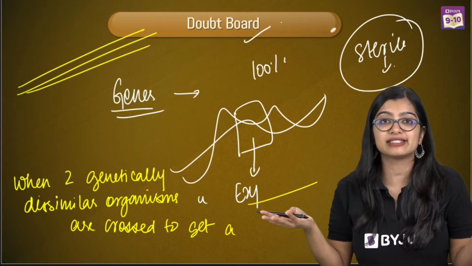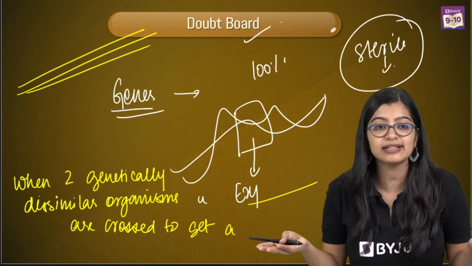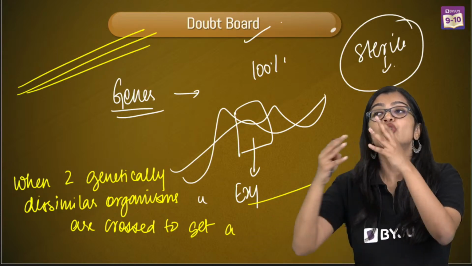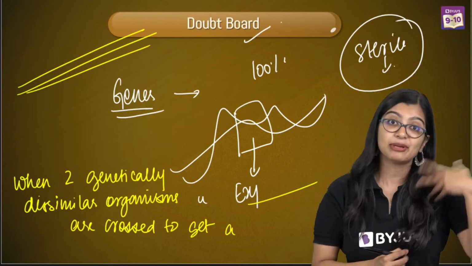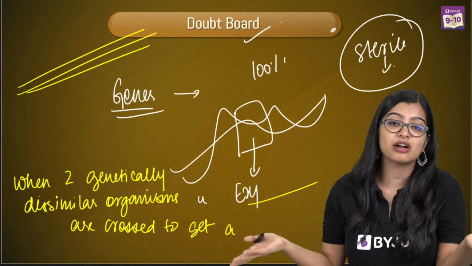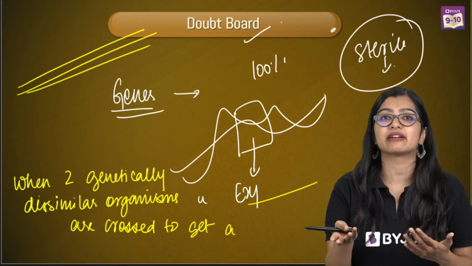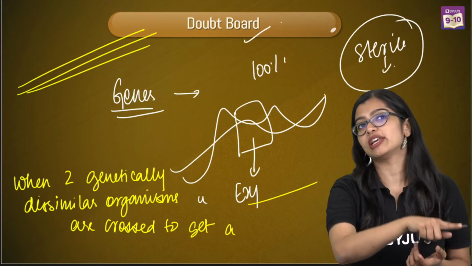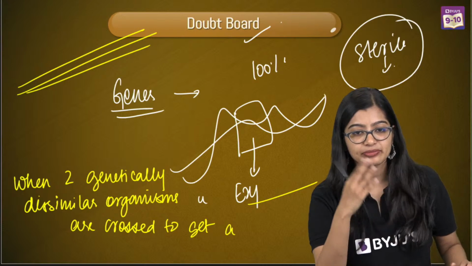For a gene to express itself or to carry out its function, it's a may or may not kind of thing, right? So that's why it's important that you understand that you cannot just directly place genes. There are multiple factors. Sometimes if you do this, it could be bad for the plant. The plant will not be able to survive. Because you see, our body has mechanisms by which it will detect, oh, this is good for my body, or no, this is bad. So there are multiple layers of it, right?